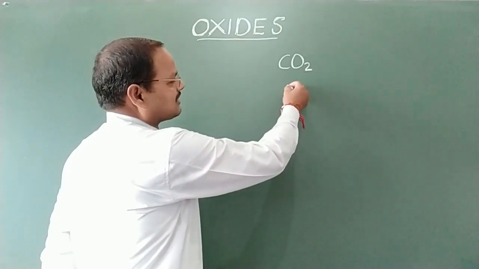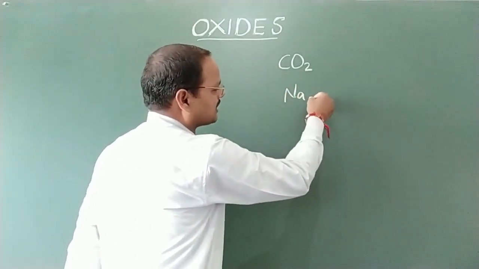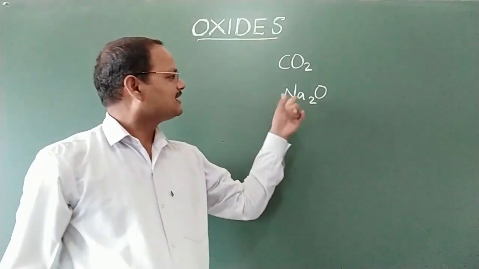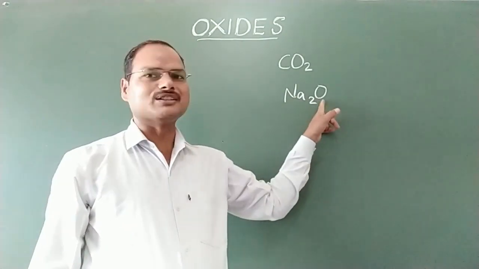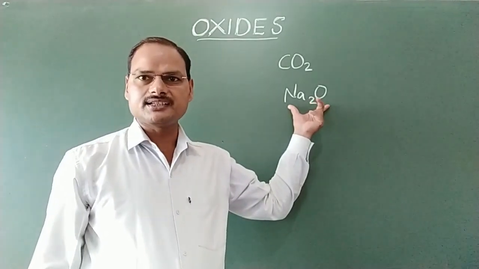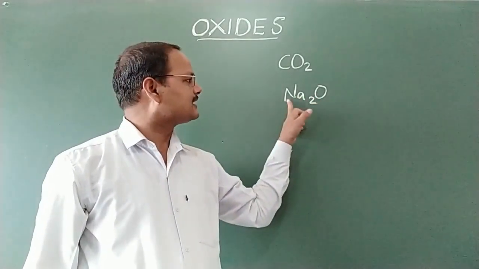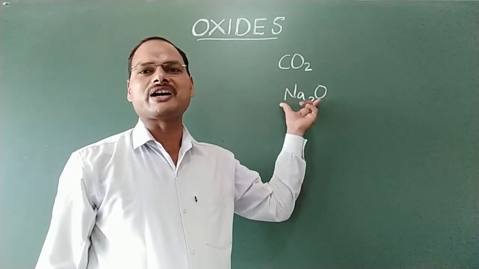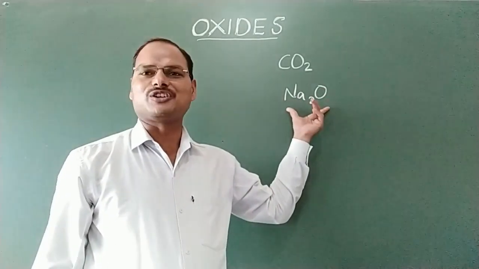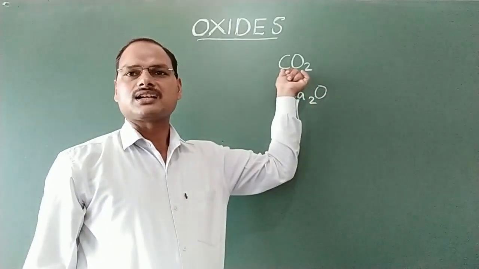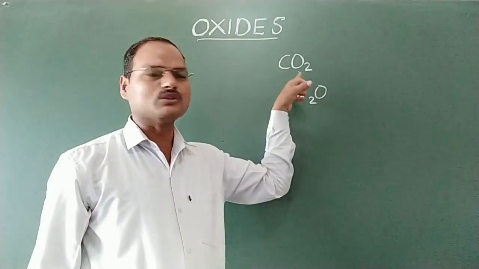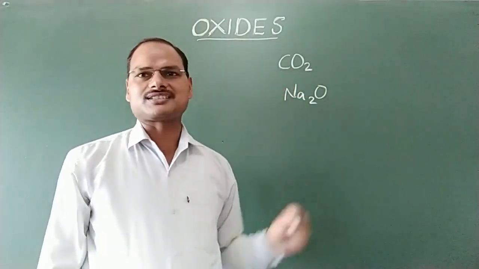Let us take some more examples. I am taking one example, Na2O. It is sodium oxide. Here you can see sodium is a metal, oxygen is a non-metal, and therefore this compound is an oxide. It is a binary compound as well as it is known as a metallic oxide. Why? Because a compound of oxygen with a metal is known as a metallic oxide. Here carbon is a non-metal and it is an oxide, and therefore it is simply known as a non-metallic oxide.